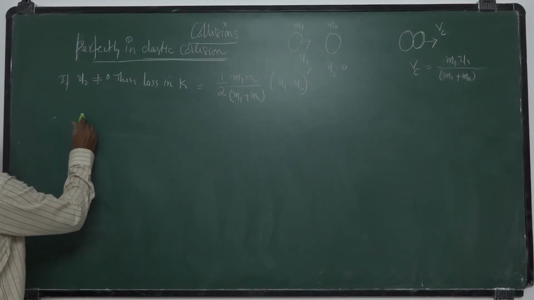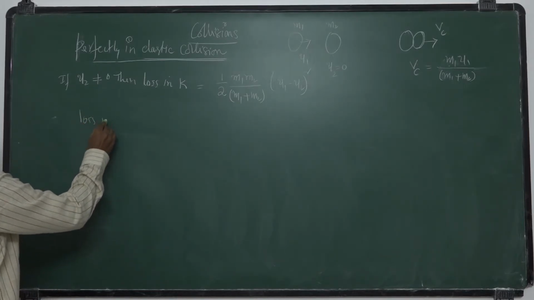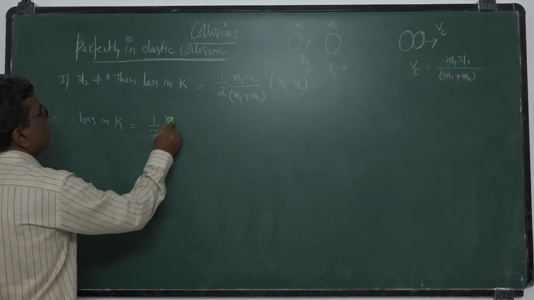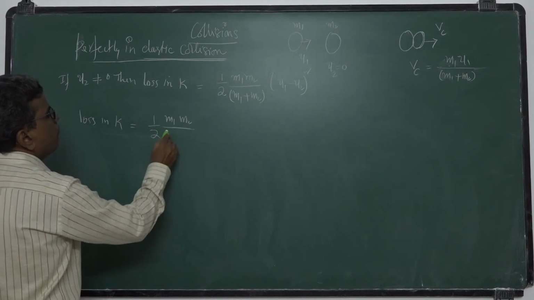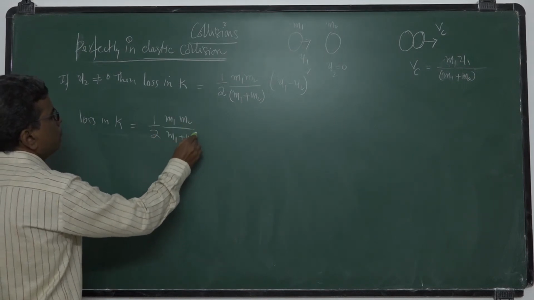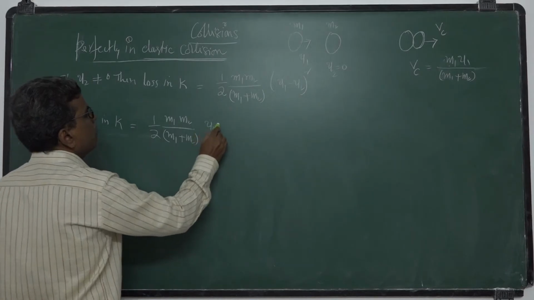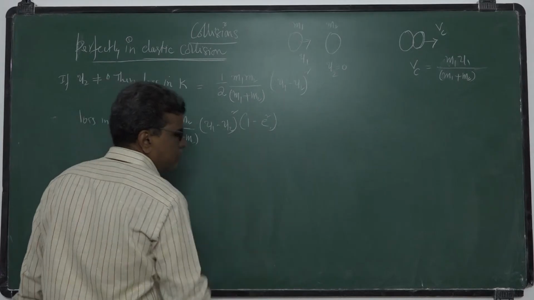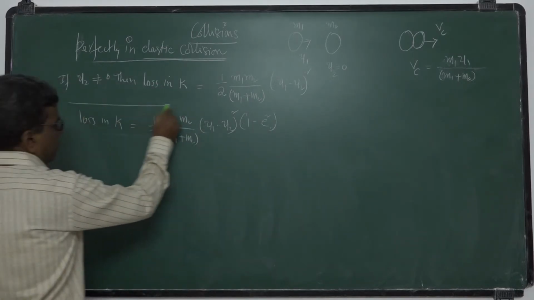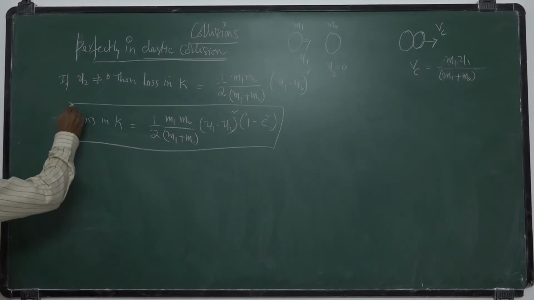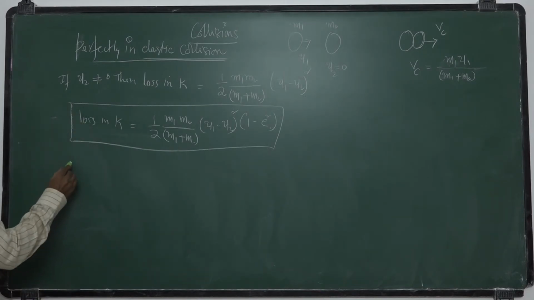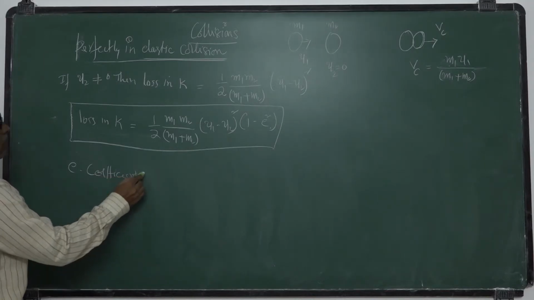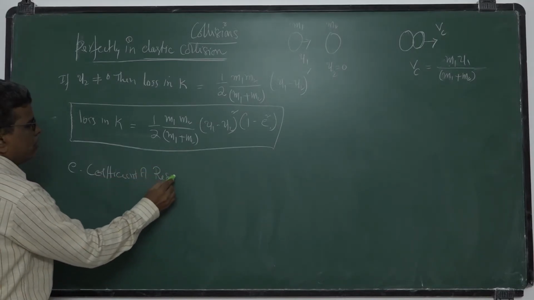The general formula for loss in kinetic energy is half m1 m2 by m1 plus m2 of u1 minus u2 whole square into 1 minus e square. This is the general formula. Here e is called the coefficient of restitution.